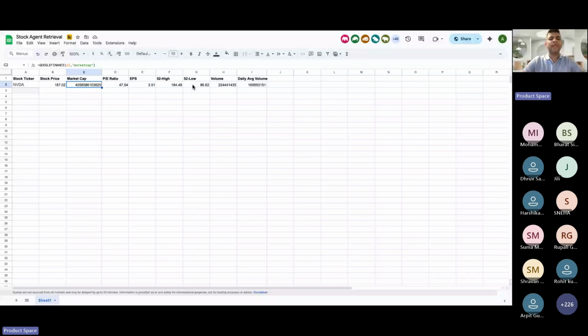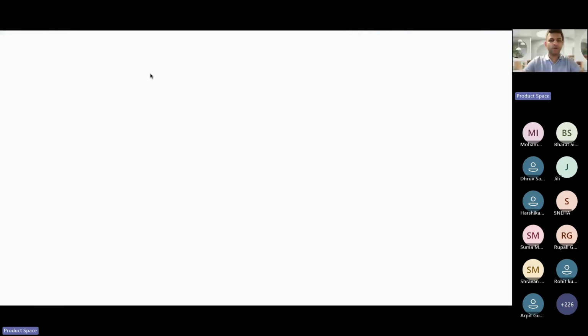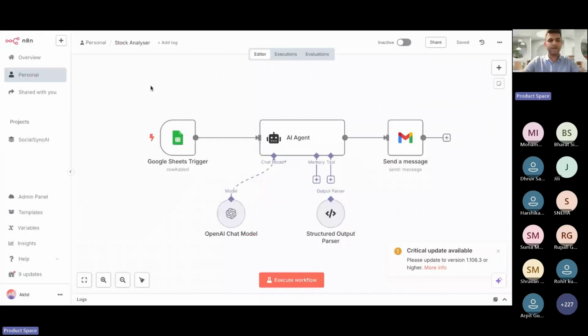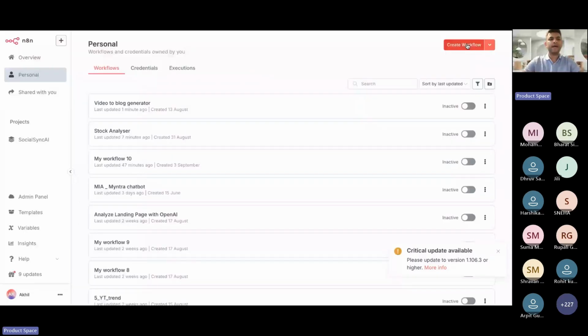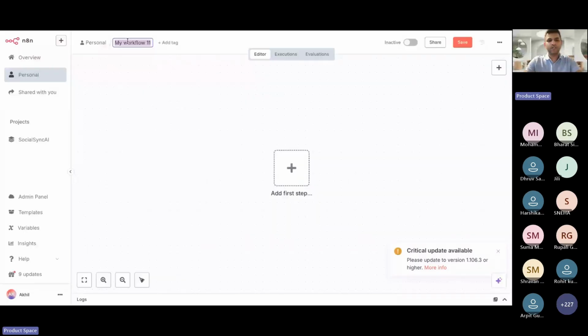Awesome. Next, since we're going to create this again, I'm going to open up a new workflow. We're going to build this from scratch, right? So let me start from scratch. I'll go here and click on create workflow, and I'll give it a name, stock analyzer demo. This is more of a workflow that we are creating.